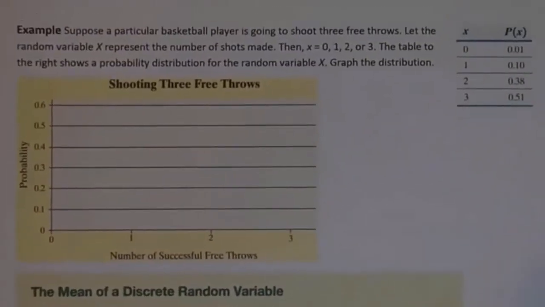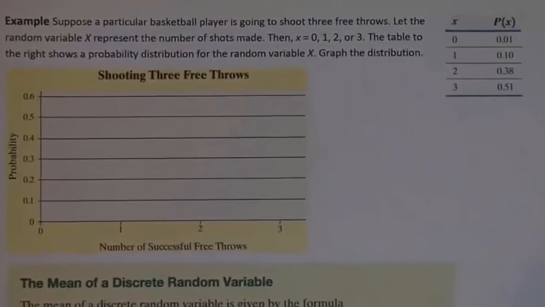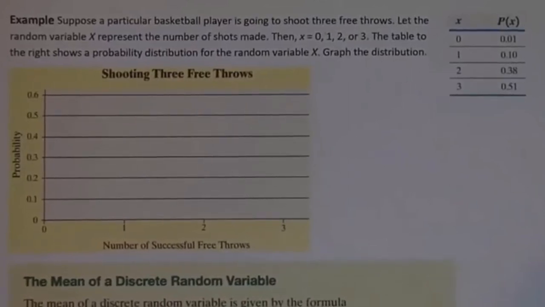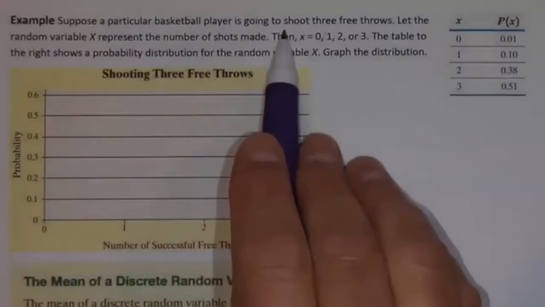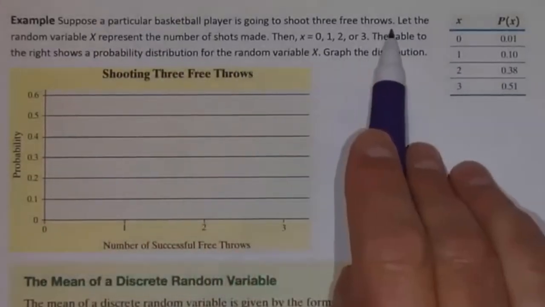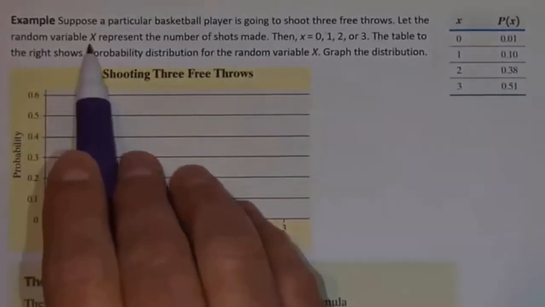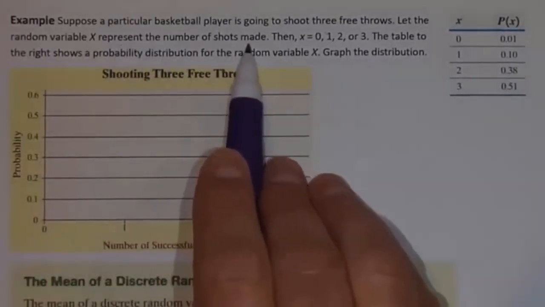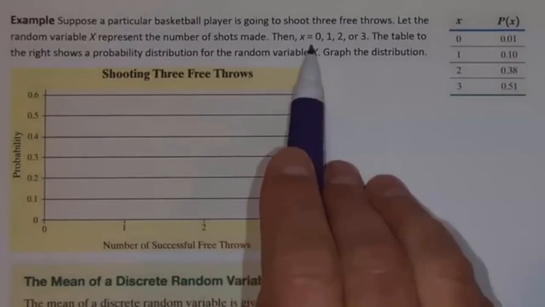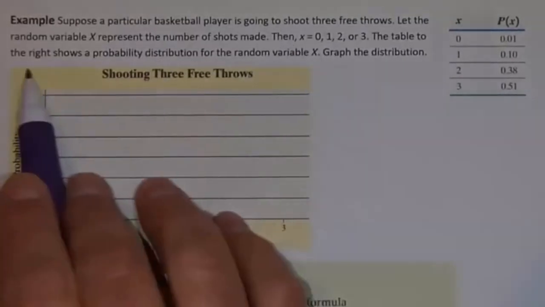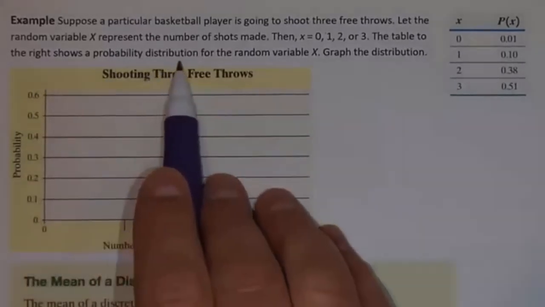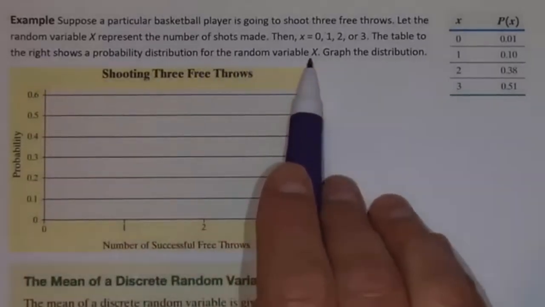So take a look at this example. We're going to see this example throughout. I just took this straight from the book. Suppose a particular basketball player is going to shoot 3 free throws. Let the random variable x represent the number of shots made. Then x equals 0, 1, 2, or 3. The table to the right shows a probability distribution for the random variable x.